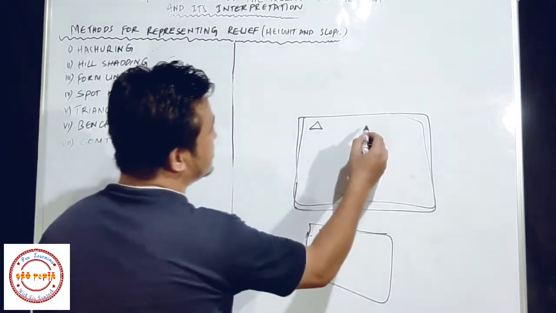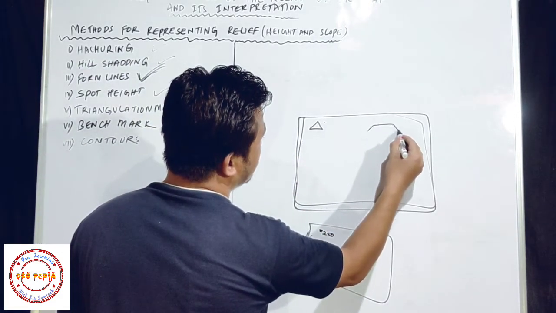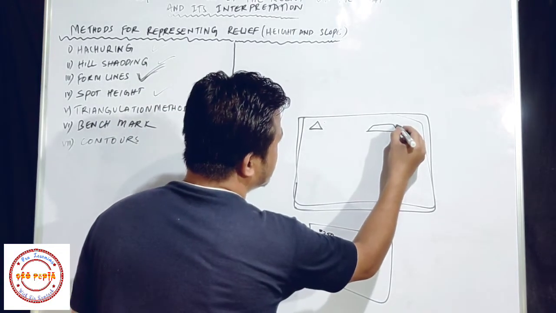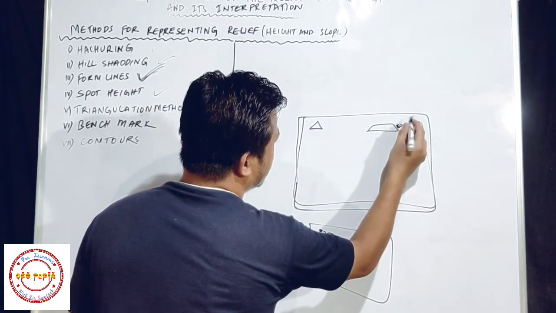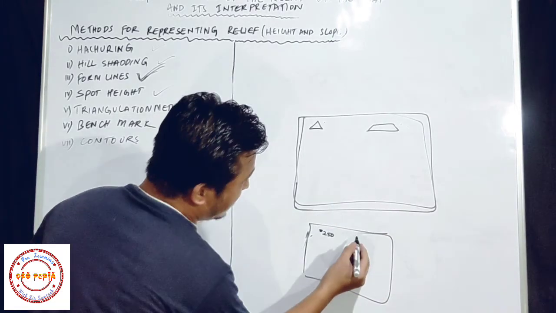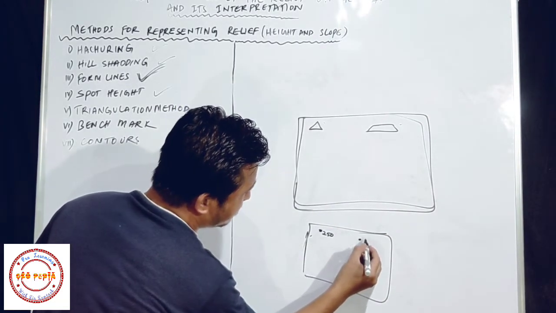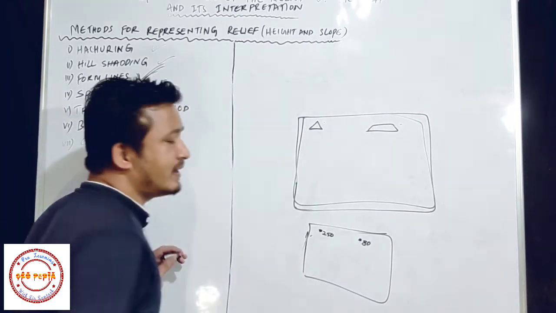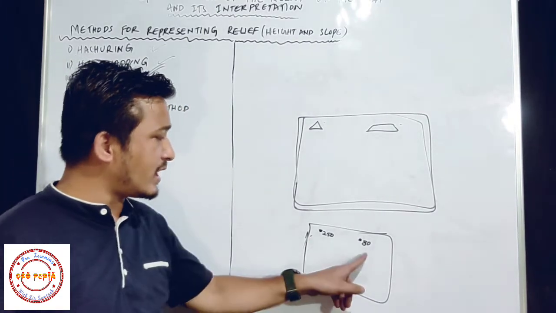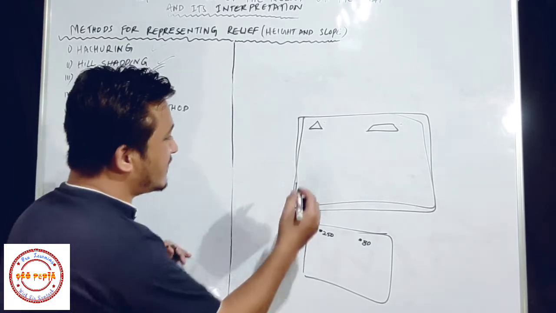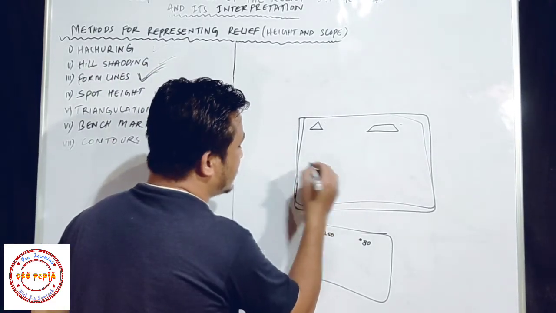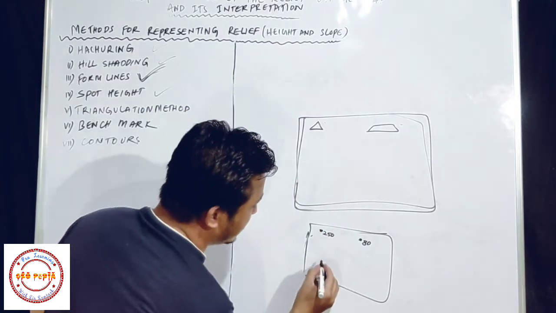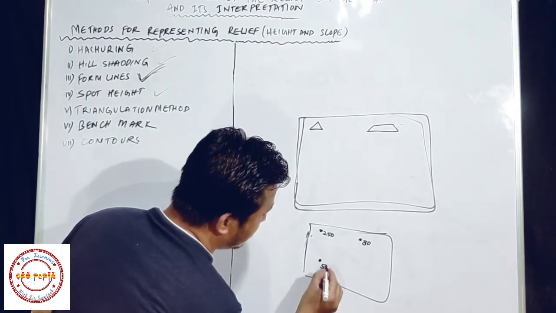And now I move this side, and here we have one plateau, and I did survey here, and again I got the height of this region is 80 meter. Okay, 80 meter. So simply I will write on this map here one dot, and I will write 80. Okay, so this is called spot height. And again I move here, I did survey here, and I got this region's height is suppose 50 meter. So I will write here one dot and 50 meter.